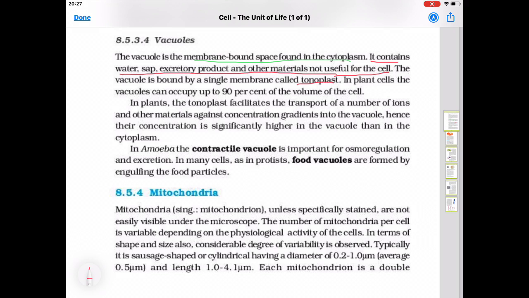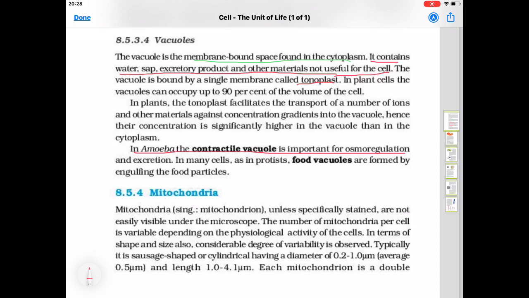In amoeba, the contractile vacuole is important for osmoregulation and excretion. Osmoregulation means maintaining water-salt balance in the body. Excretion is for removing toxic material from the body. Can you tell me the difference between excretion and egestion? Yes, excretion is removing the toxic waste from the body. Egestion is removal of the fecal matter from the body.